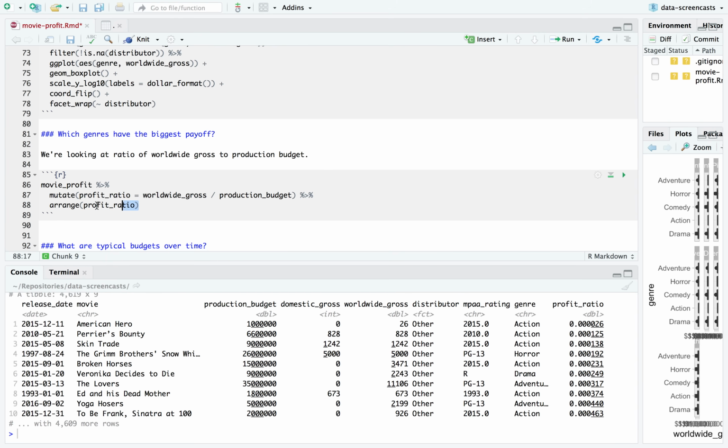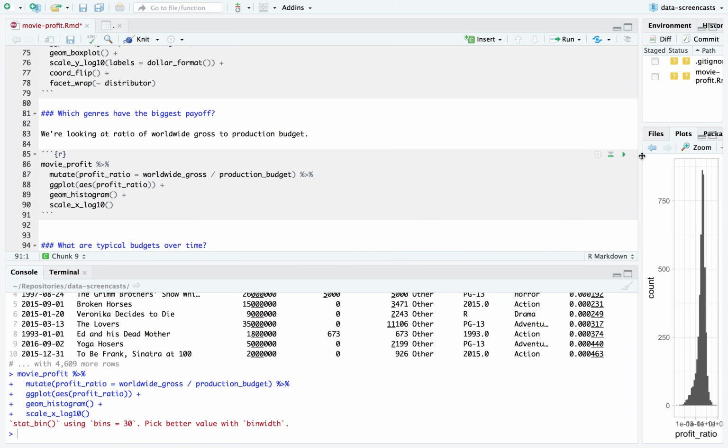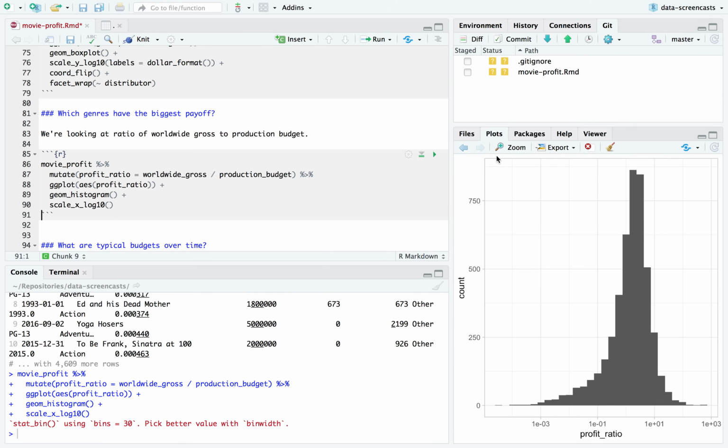And all right, what's the general distribution of profit ratios? This I definitely want on a logarithmic scale. There isn't even a question. When you have ratios, they go on a log scale. Otherwise, they're very misleading. And here we have some movies never quite making back 1,000 times their budget, 10 times, 1/10, 1,000th.